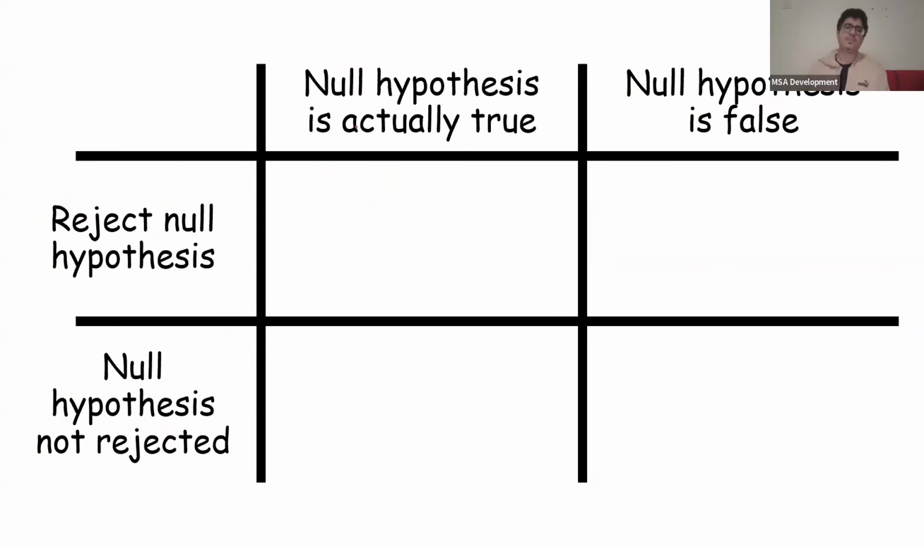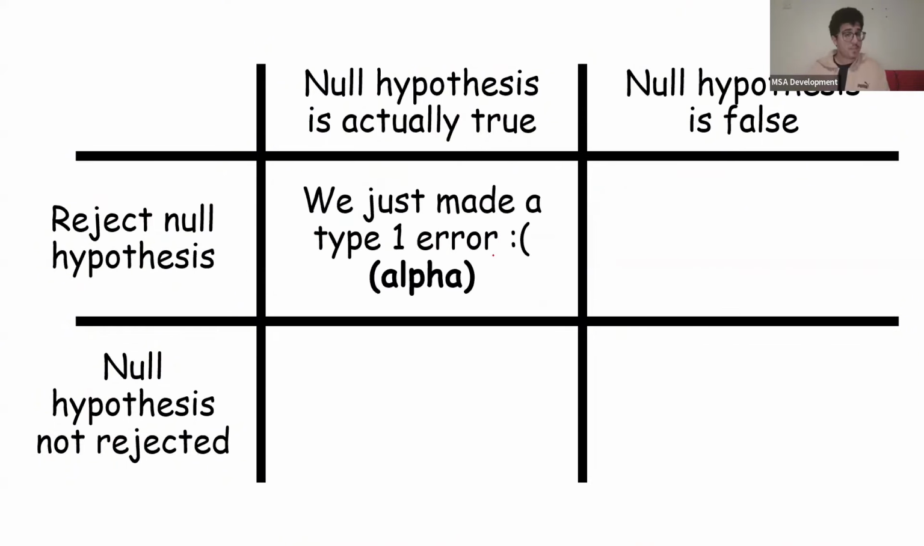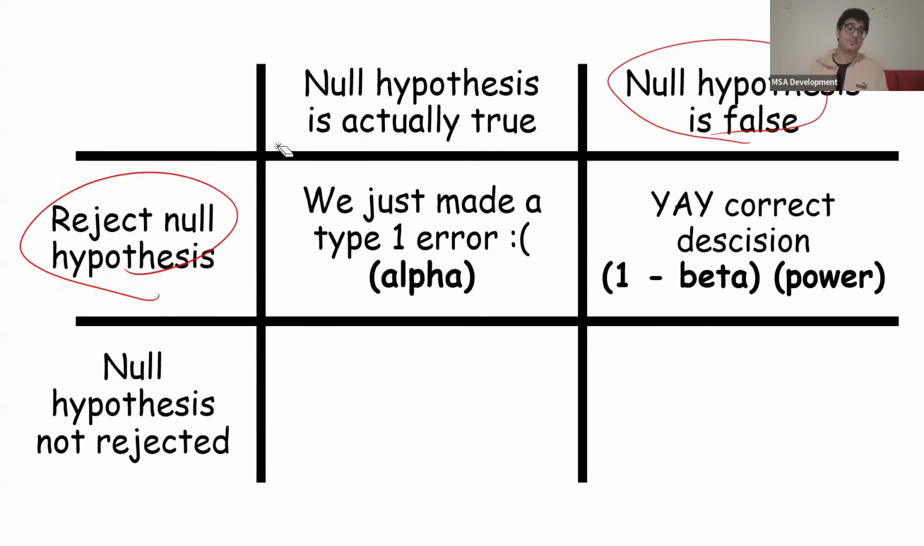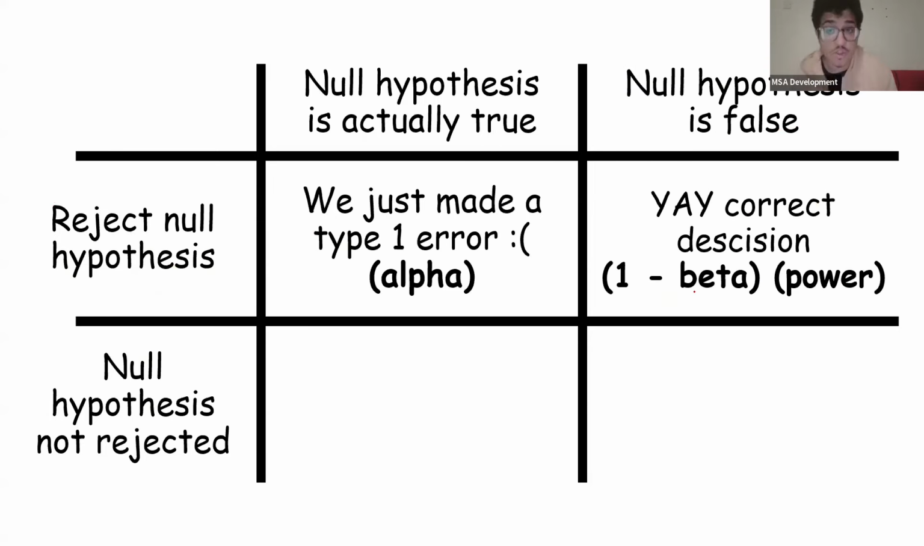Now, if none of the explanation I said made sense, don't worry, you can just blindly memorize right now. So let's say the null hypothesis is actually true. So we're saying there's no difference. But let's say we reject the null hypothesis. We just made a type 1 error, okay? And the chance of this happening is alpha, okay? Now let's say the null hypothesis is false, and we rejected the null hypothesis. We made a correct decision, okay? And making the correct decision is known as the study's power, okay?